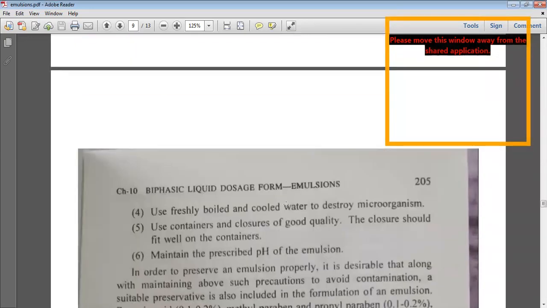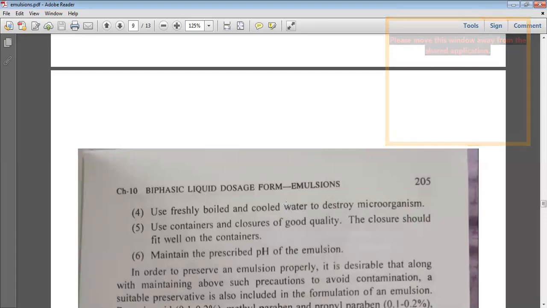Next, you should always see that freshly boiled and cooled water is used in order to destroy the microorganisms. These are the steps taken to see that a good emulsion is formed. As you know, water is used as a medium, and it can be either a continuous phase or a dispersed phase.